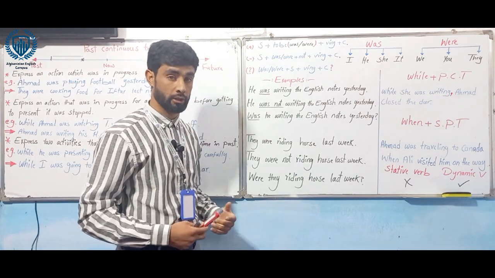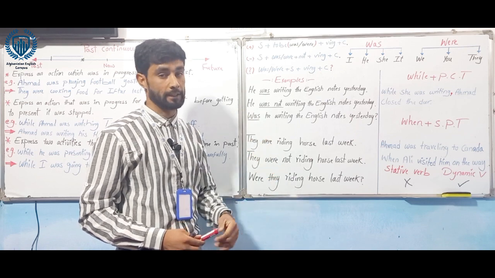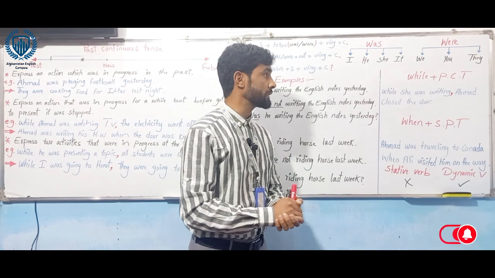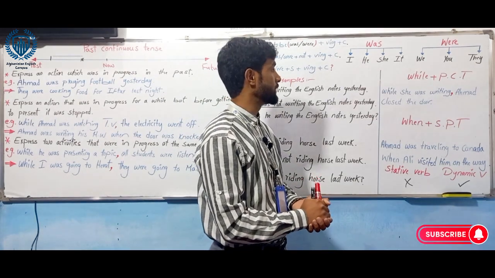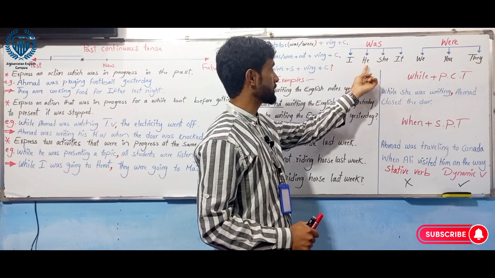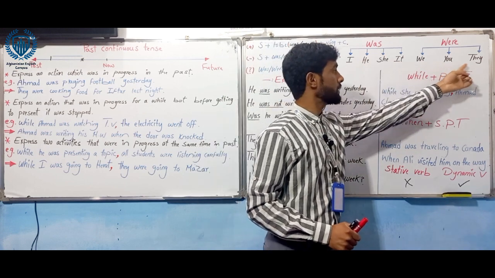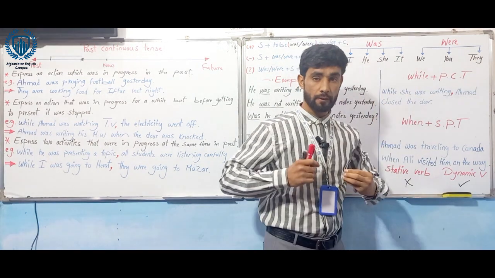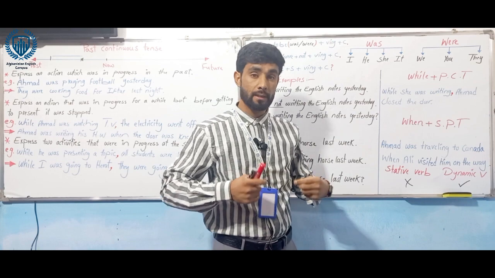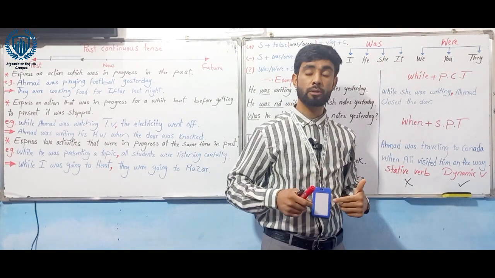Question or interrogative. This way we can change them to positive, question, and negative. Hope it's clear. Go to the next part. The next part we have, I explained about I, he, she, it. In the structure for I, he, she, it, we use was, and for we, you, they, we use were. Not only for these pronouns, for the nouns as well. If there is a singular noun, we have to use was. If there is a plural noun, we have to use were.